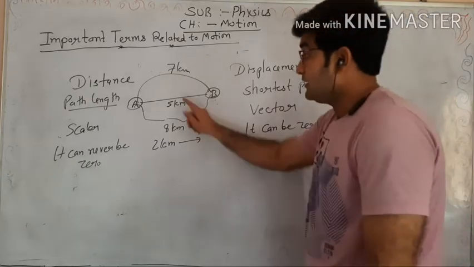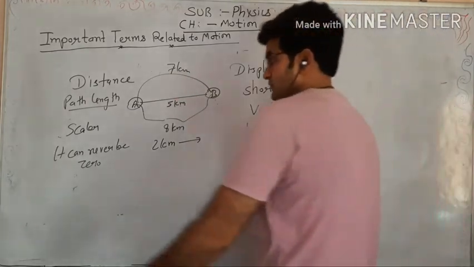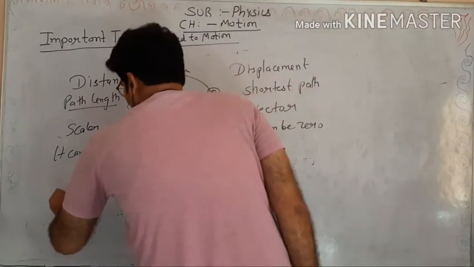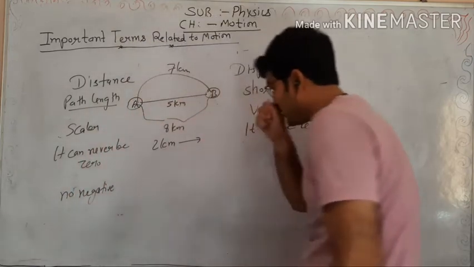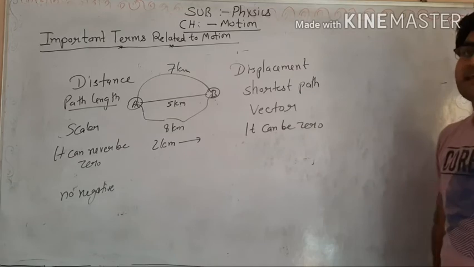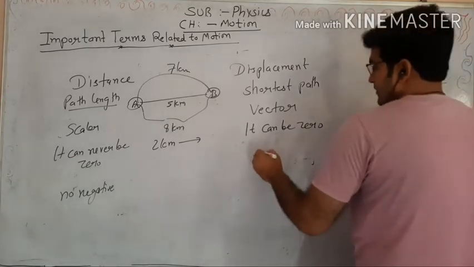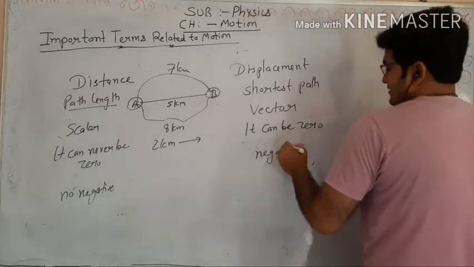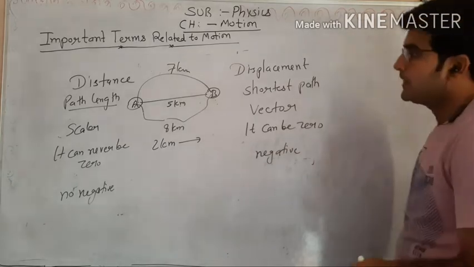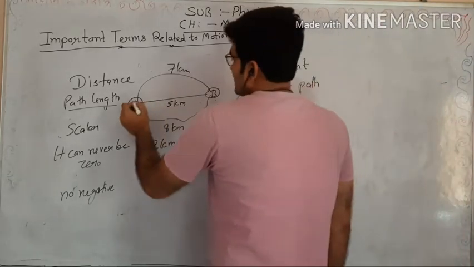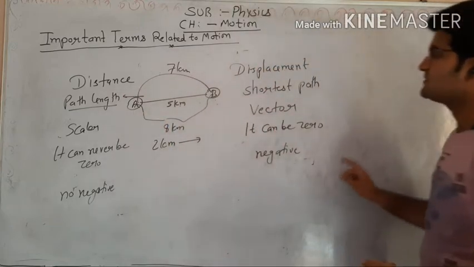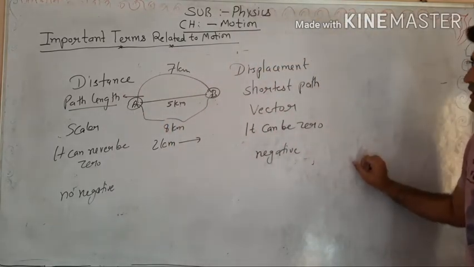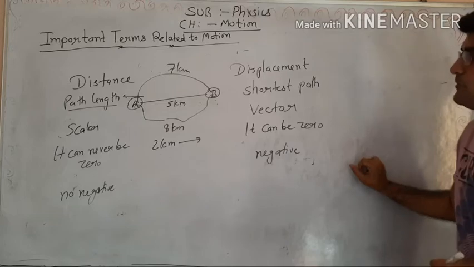Another point: distance can never be negative. No negative. But displacement can be negative. How can it be negative? If someone travels in the opposite direction of B from A, we say the displacement will be negative. These are some important points.